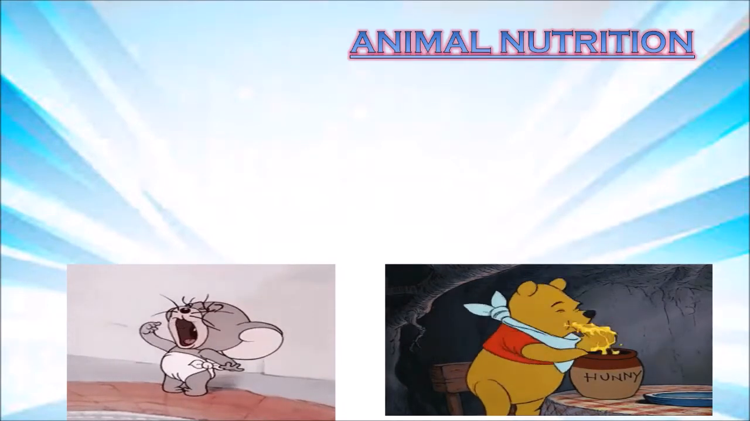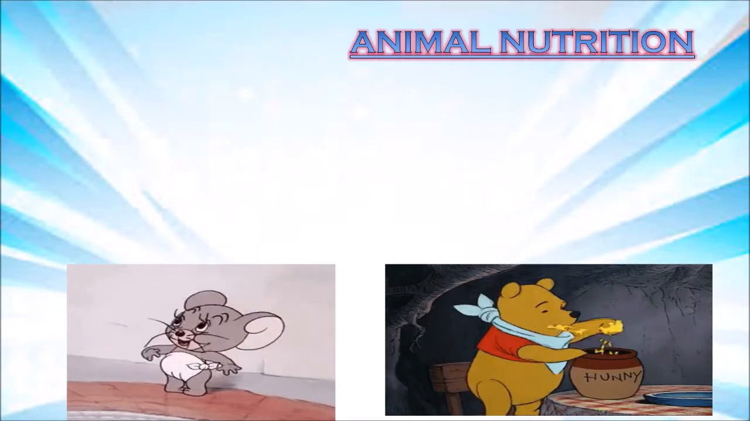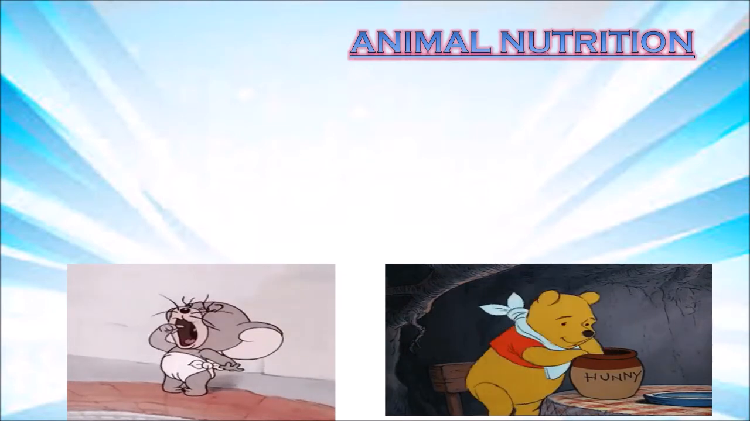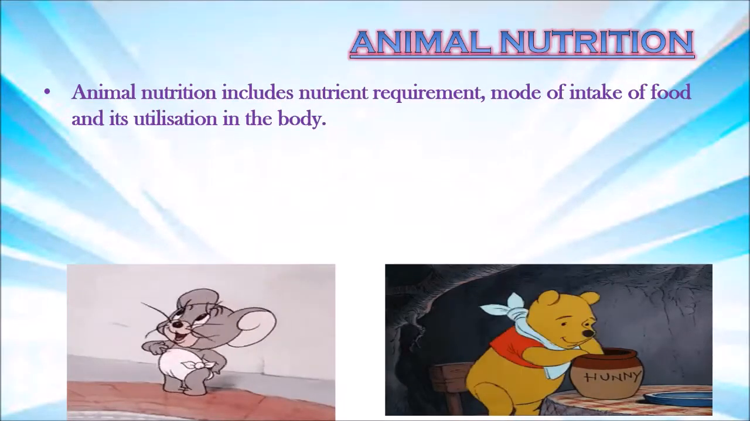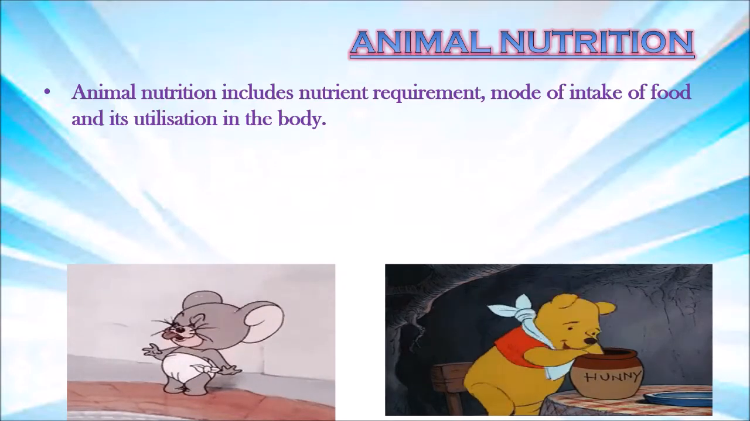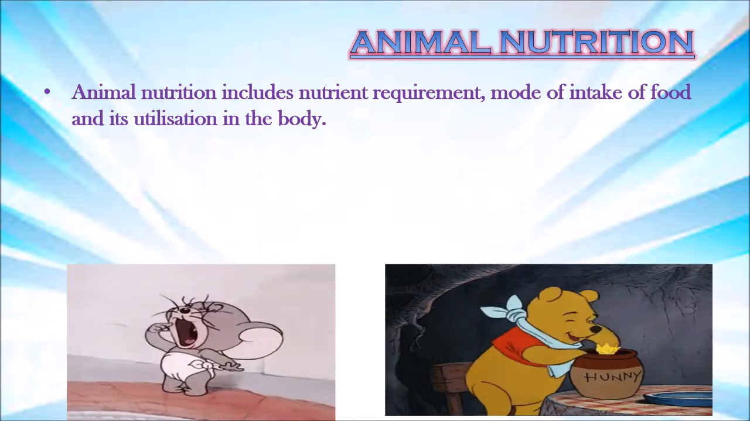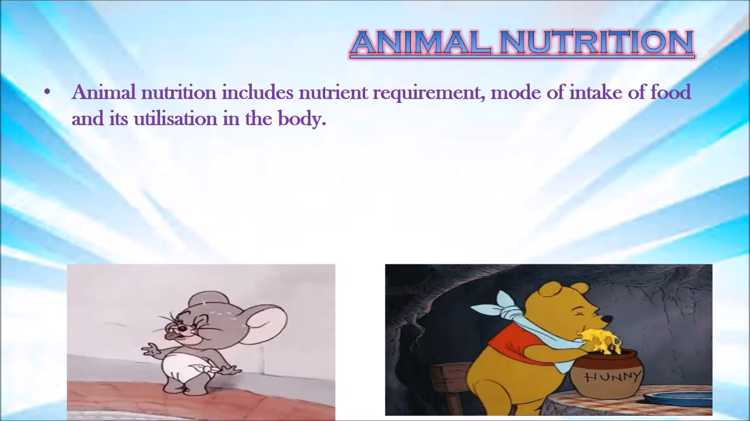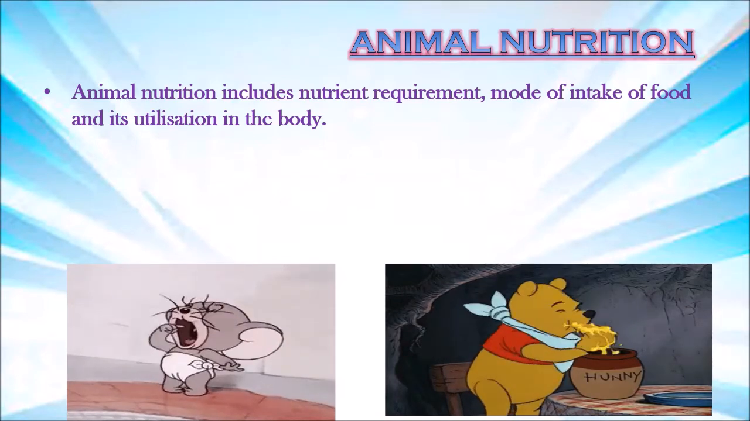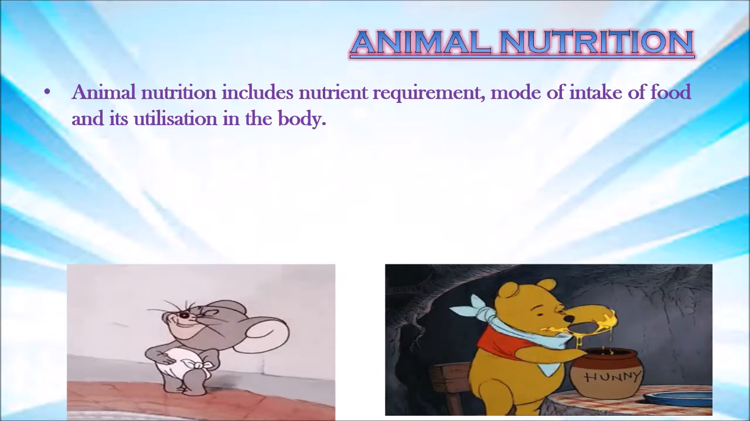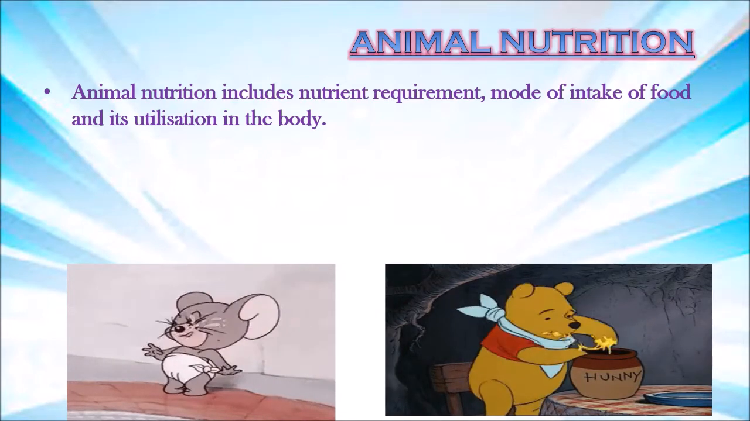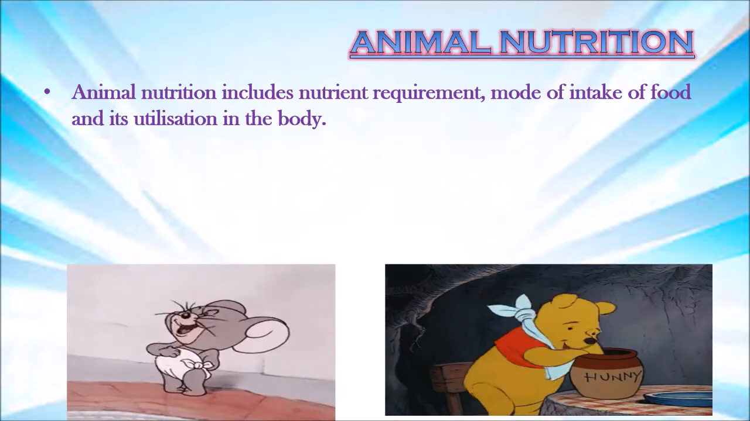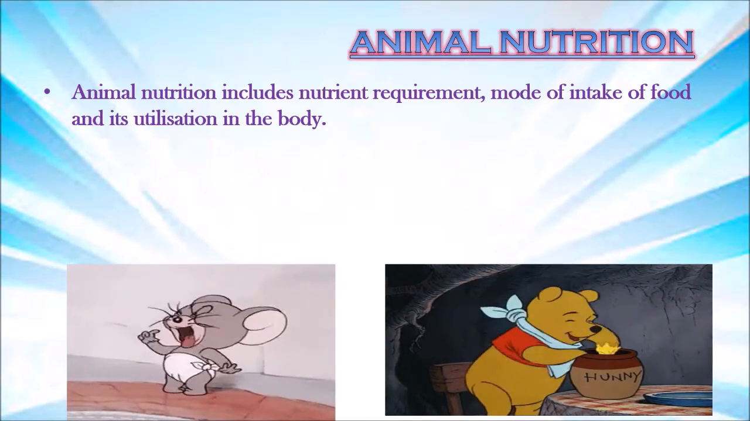Okay? And some animals eat both plants as well as animals. Like us humans, we eat chicken, at the same time we eat spinach. So we're eating plants as well as animals. Now recall that all organisms, including humans, require food for growth, repair, and functioning of the body. Animal nutrition includes nutrient requirement, mode of intake of food, and its utilization in the body. Animal nutrition is very similar to the normal nutrition we studied, where they need nutrient requirements to grow, to get energy, and the body has to use it to release that energy.